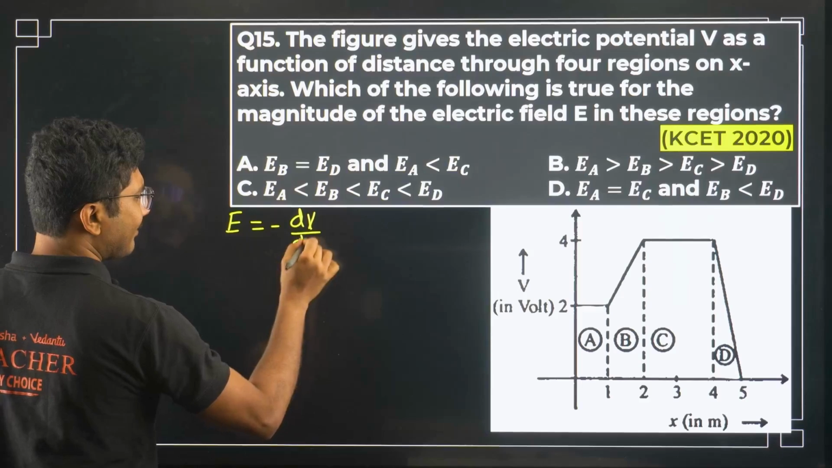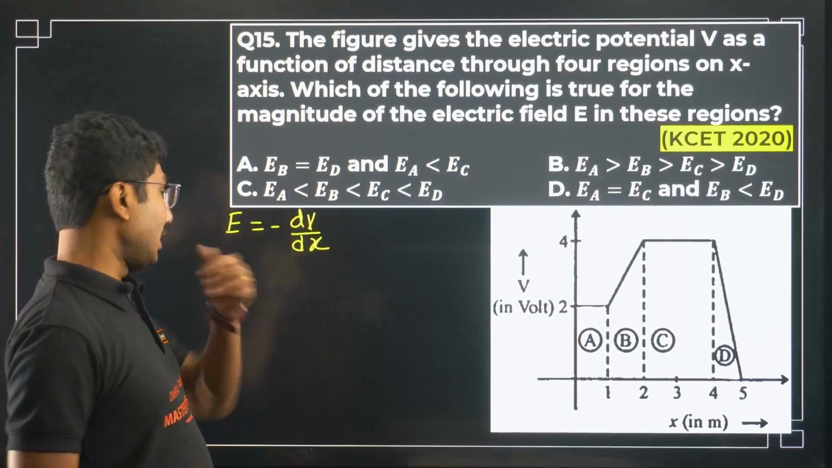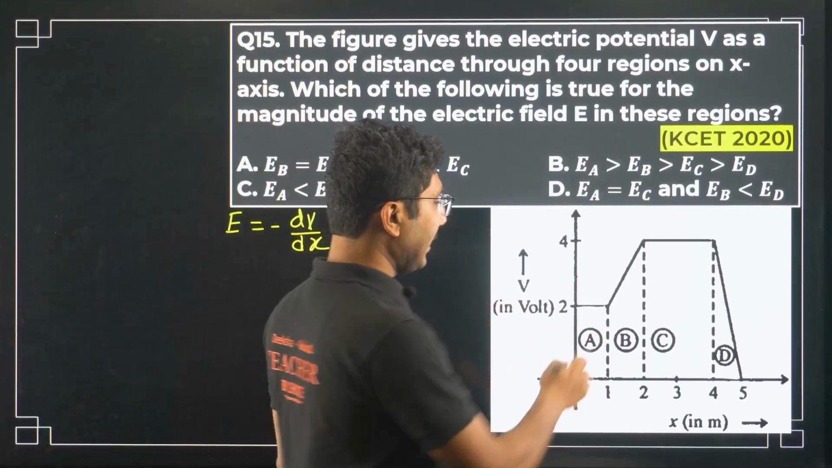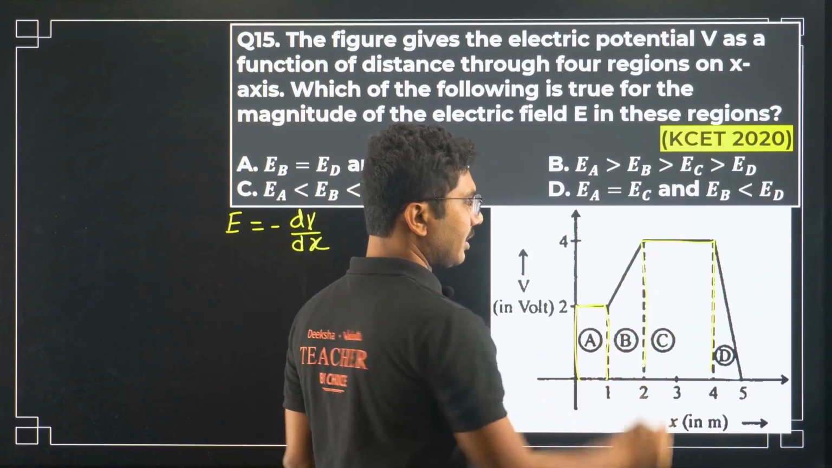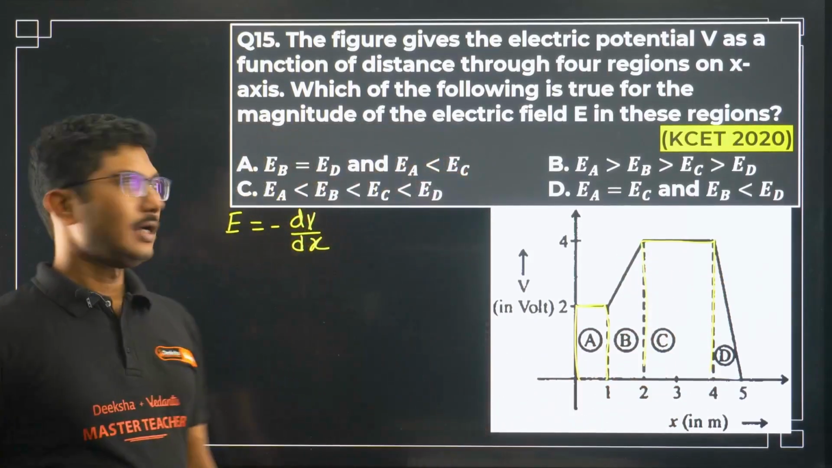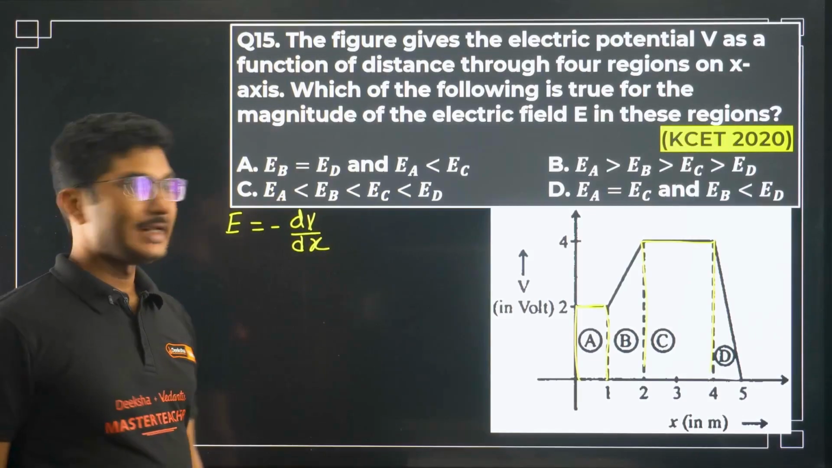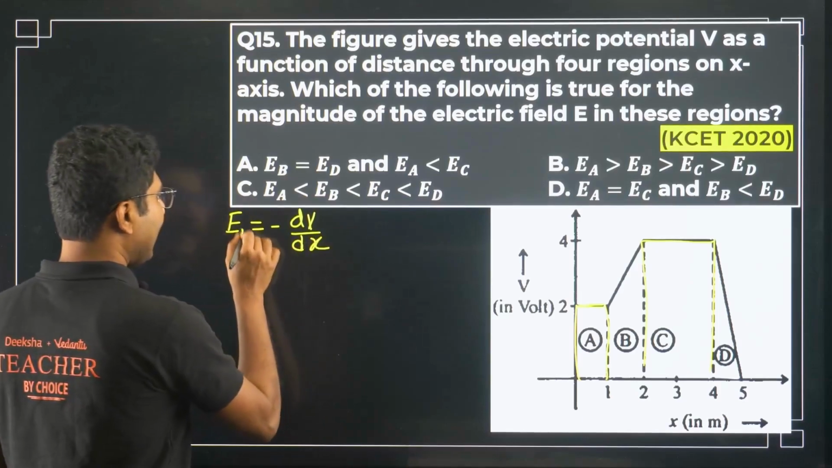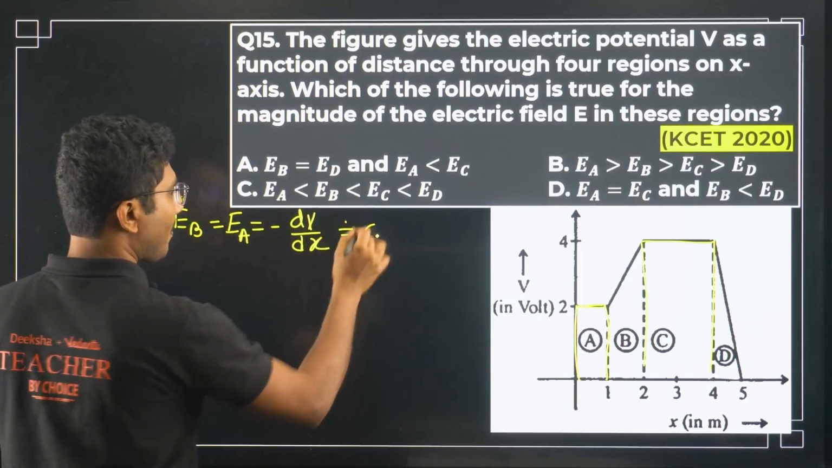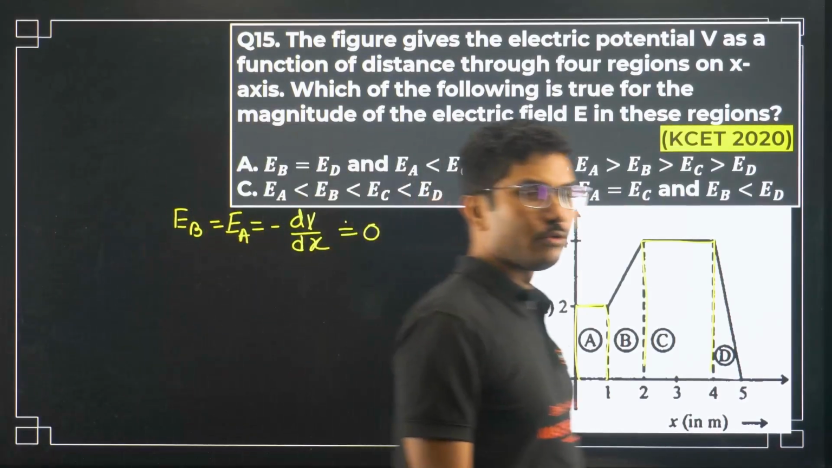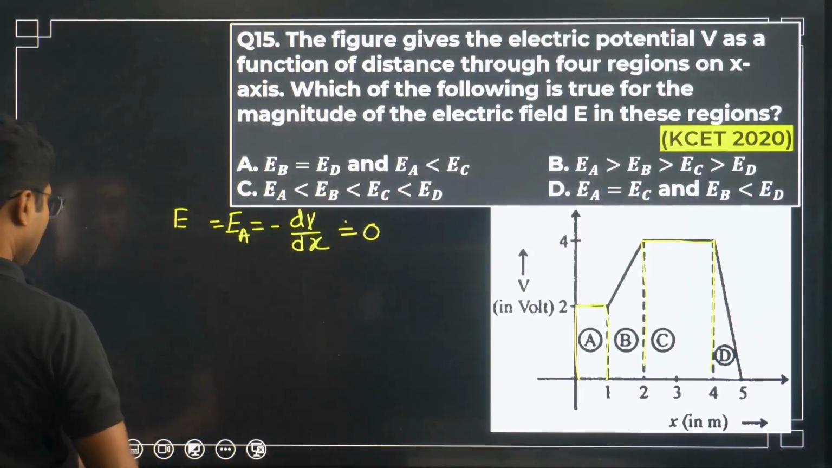As I said, negative sign does not matter over here. Only dV and dx are important. So if you see that at region A and region C, the voltage is constant. Voltage is constant means what? dV is 0, so d/dx of C means EA and EC, both will be 0 because it's a constant voltage.